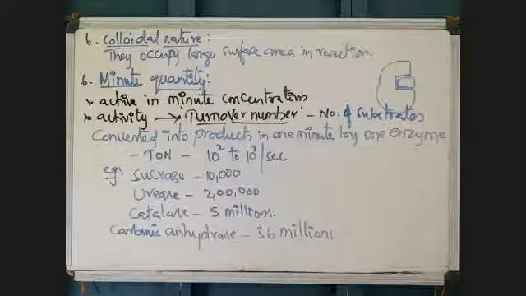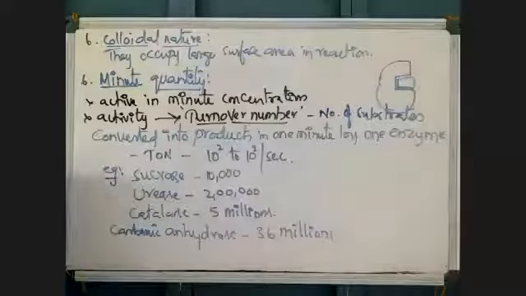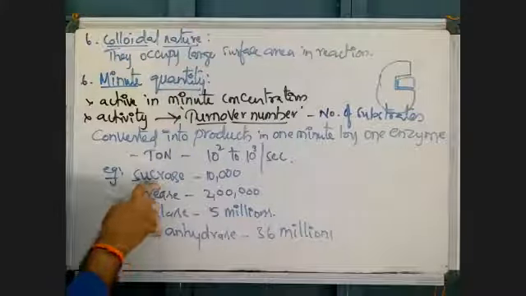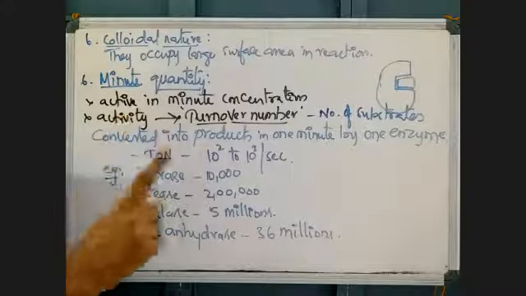Glucose and fructose in 1 minute. Sucrose will be broken down into glucose and fructose by the sucrase enzyme.